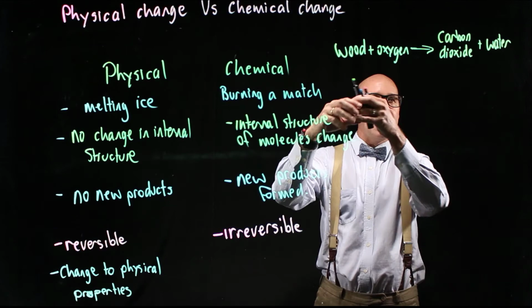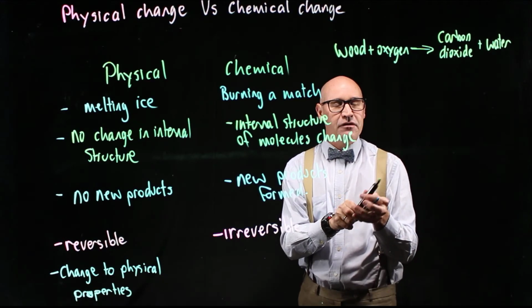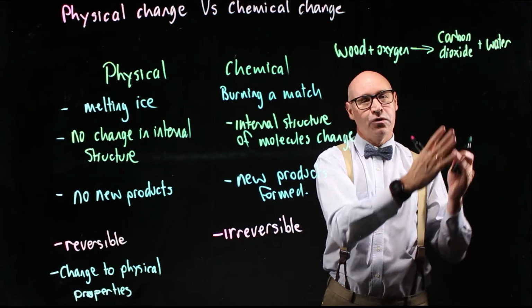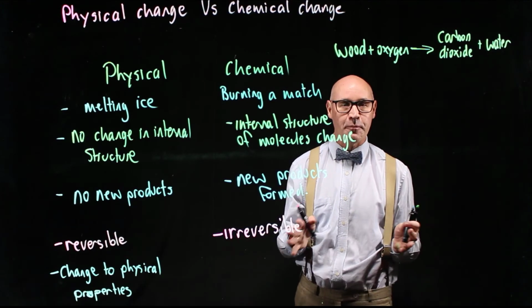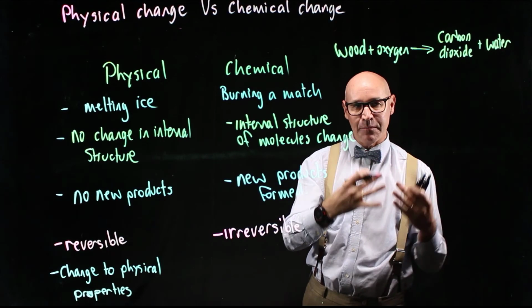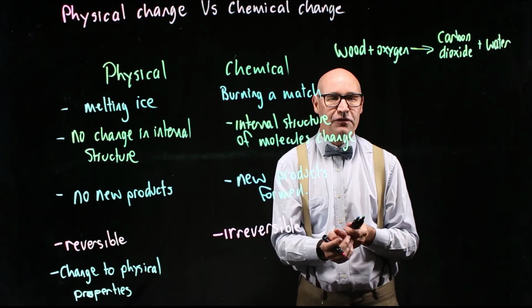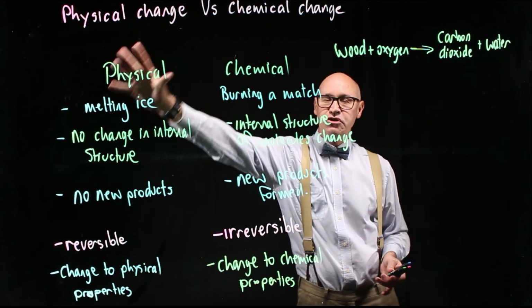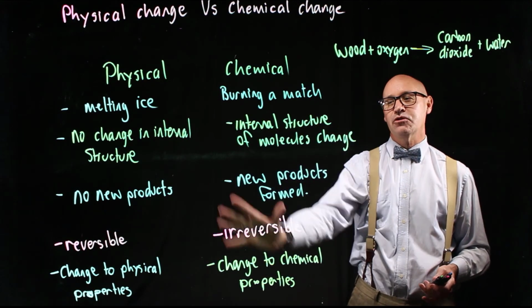So wood and oxygen have different properties to carbon dioxide and water, entirely different properties. So the products have different chemical properties to the reactants. So there you have it, the physical change versus chemical change.